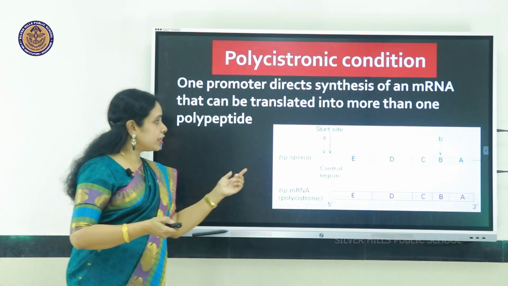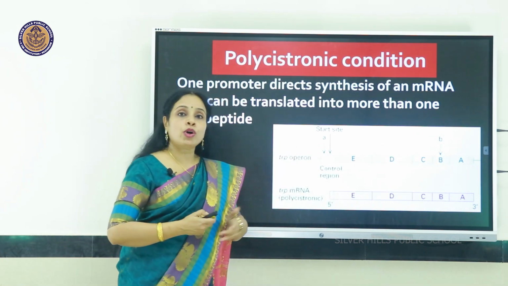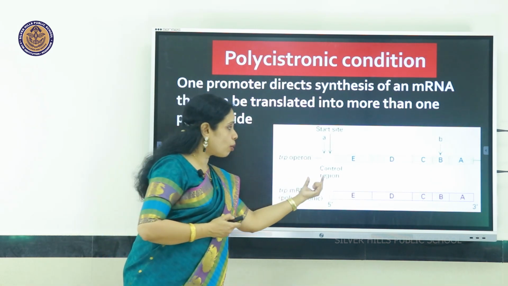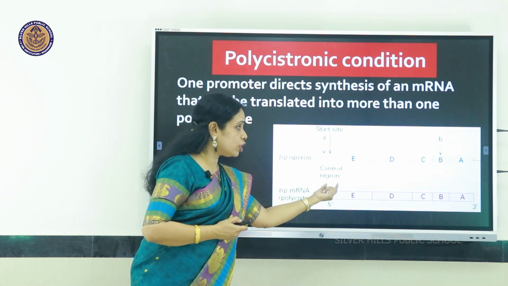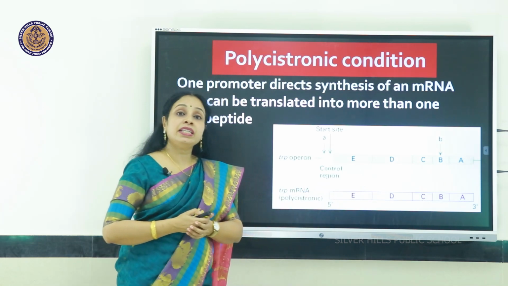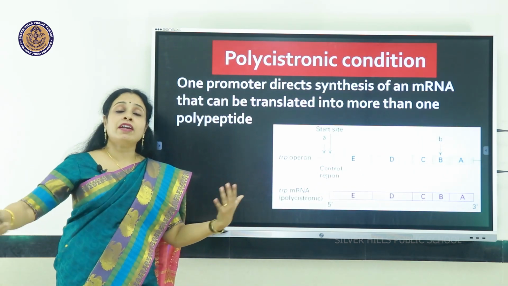A good example given here is that of the tryptophan operon. You can see genes like E, D, C, B, A. All of them are involved in